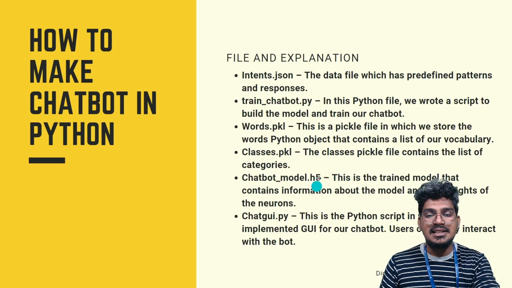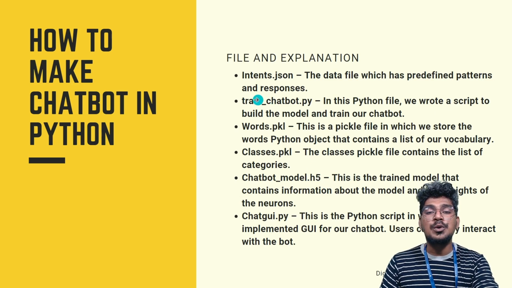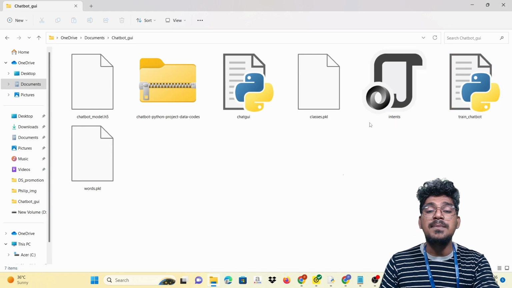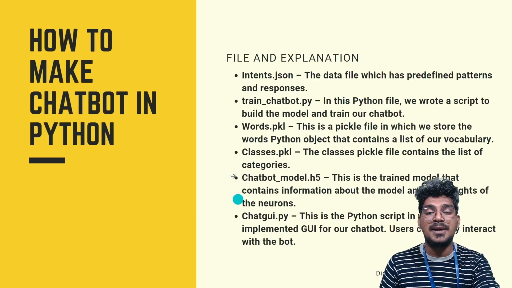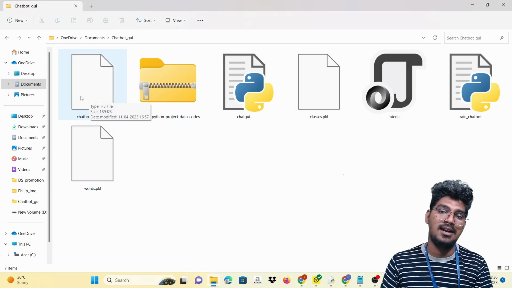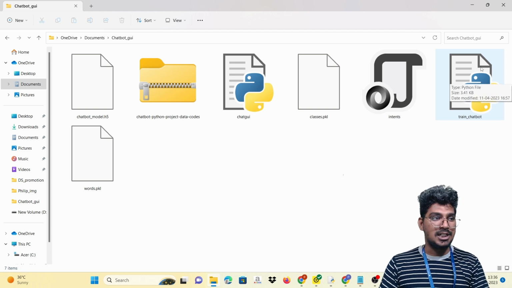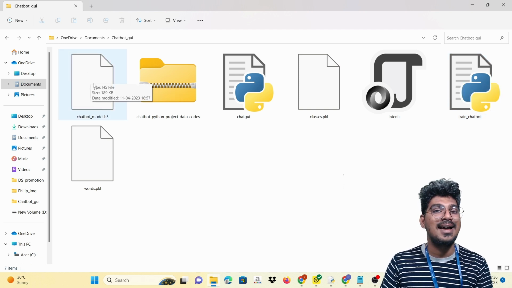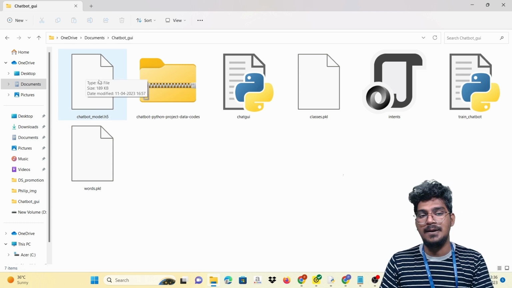And next, the chatbot model.h5 file. When you run this particular code, the model will be trained and saved in that particular folder, because this is nothing but the trained model. While you are running this particular code, it is automatically trained and saved in the current working directory. This is actually the trained model.